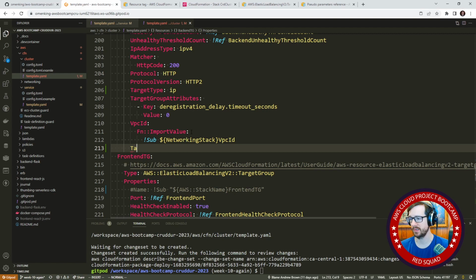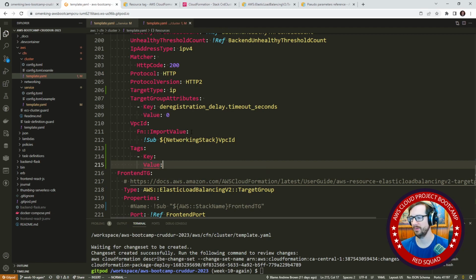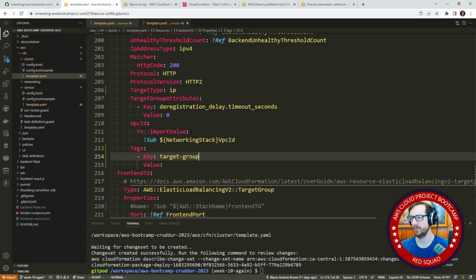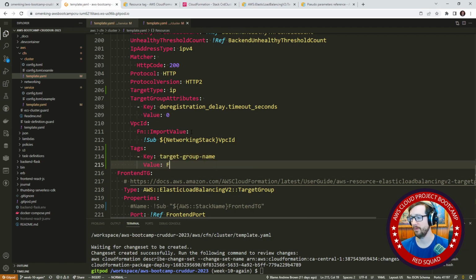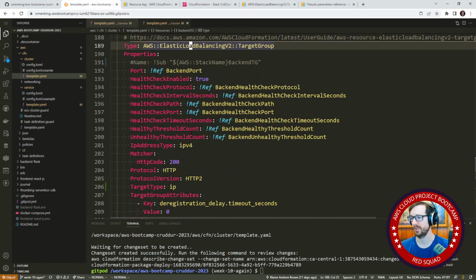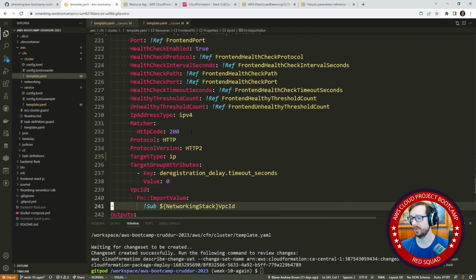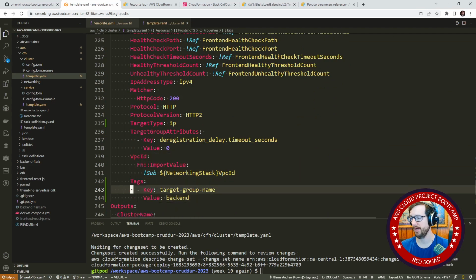We'll say tags, hyphen key, value, target group name. This one will be front end. Is this the front end? This is the back end one. Sorry, back end. And then we'll go down to this one here to the other one, and we'll say front end.